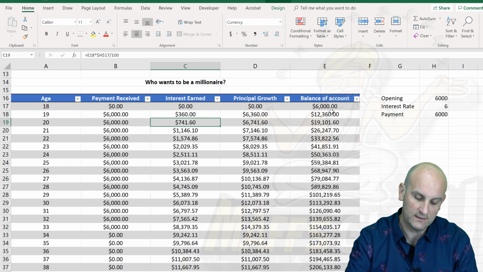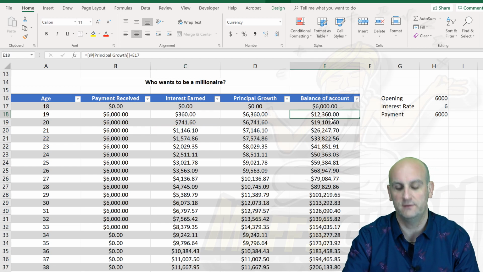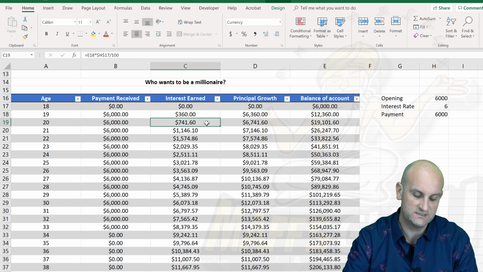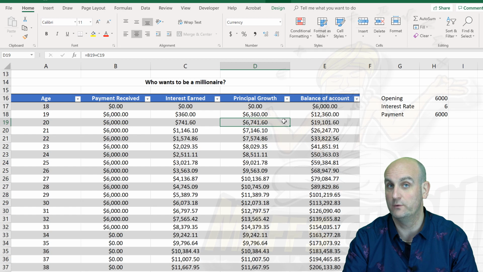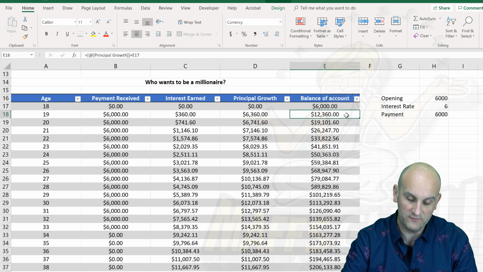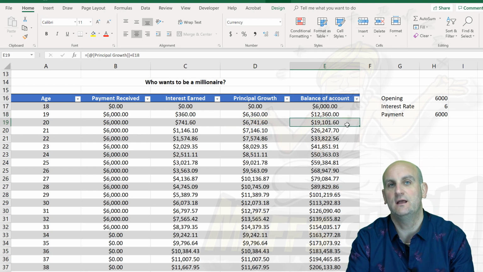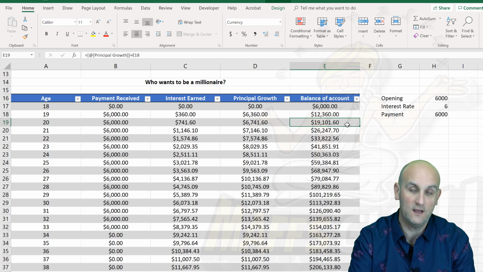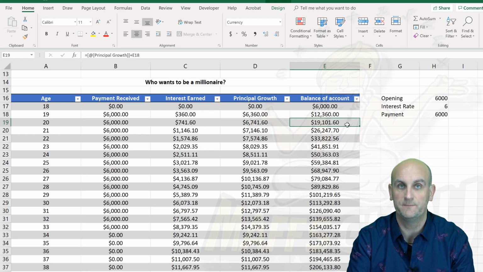Well, once again, we've taken our previous amount of $12,360. We've times it by that 6%. And now our principal growth is now $6,741, which is added onto our previous year to give us $19,000. So I've paid in effectively $18,000, and at the end of just the third year, or the second year really, I've got over $1,000 worth of interest.